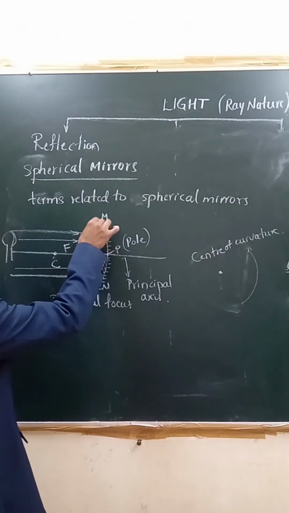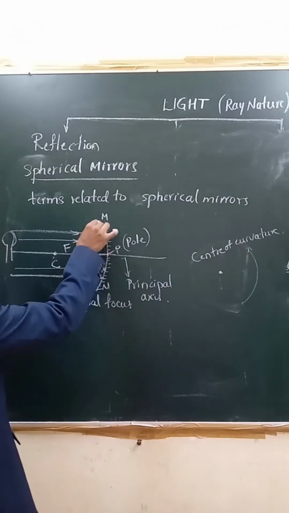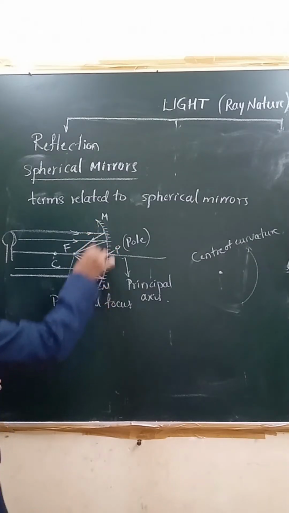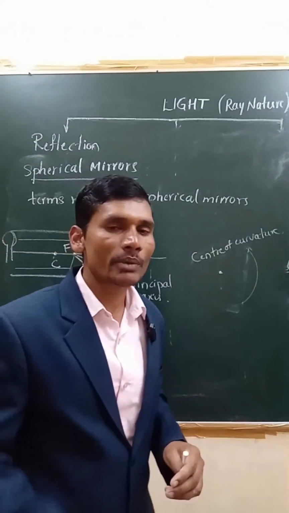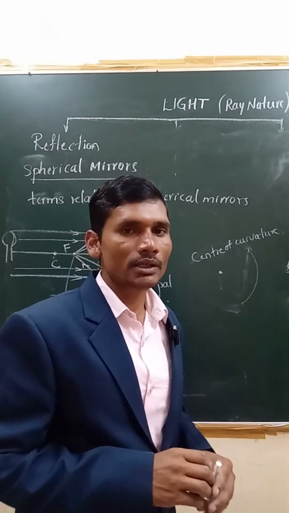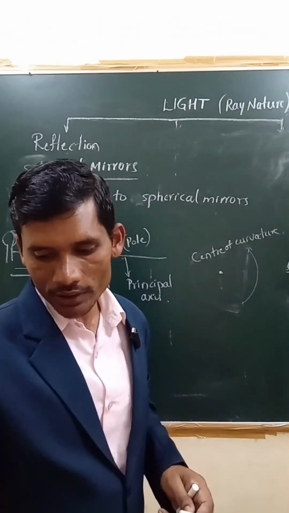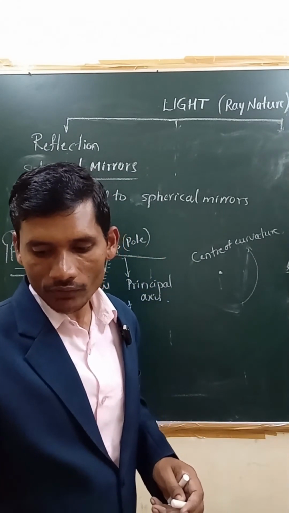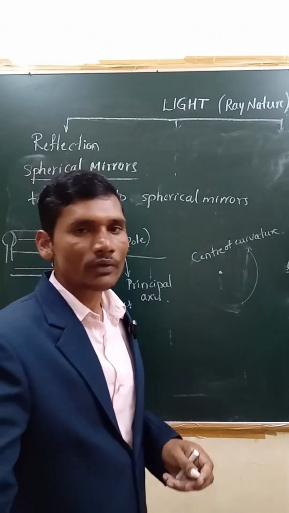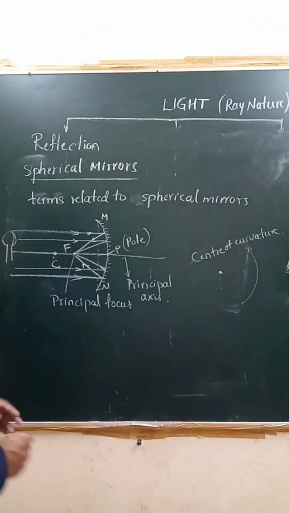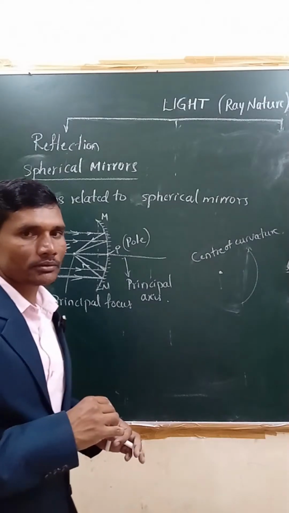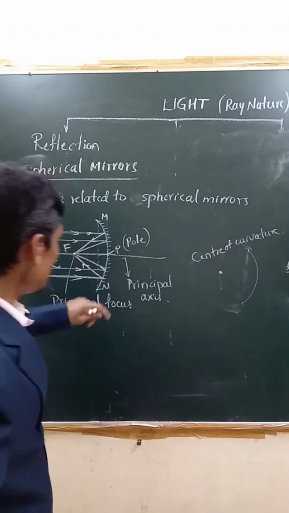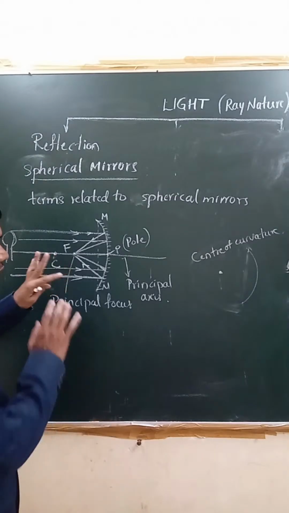Now there is the effective diameter of this curved surface. From here to here, if you consider the effective diameter of this curved surface, that is called the aperture of the mirror. We are considering here only mirrors of a small aperture. Remember all these terms; if you get them clarified once, it becomes very easy later to draw the ray diagrams. These are the terms related to the concave mirror.